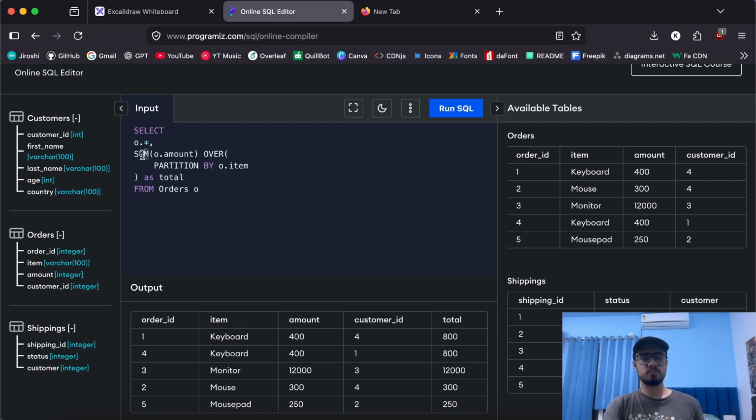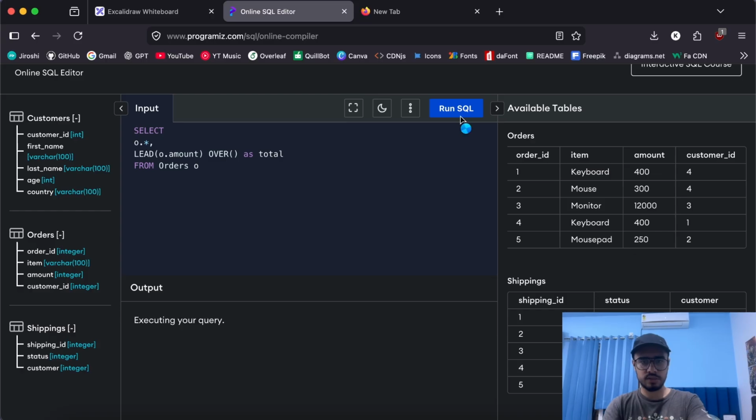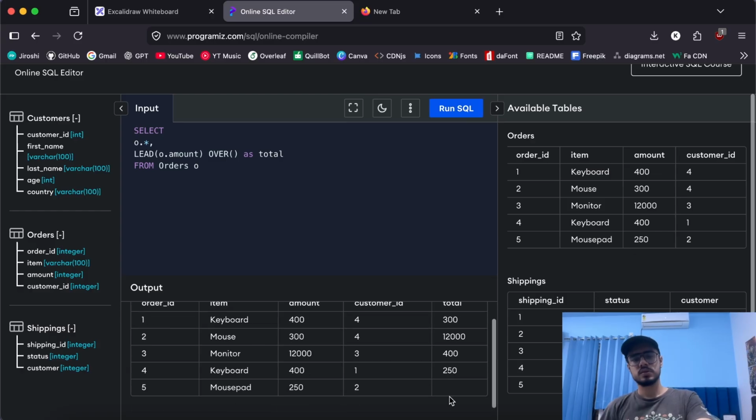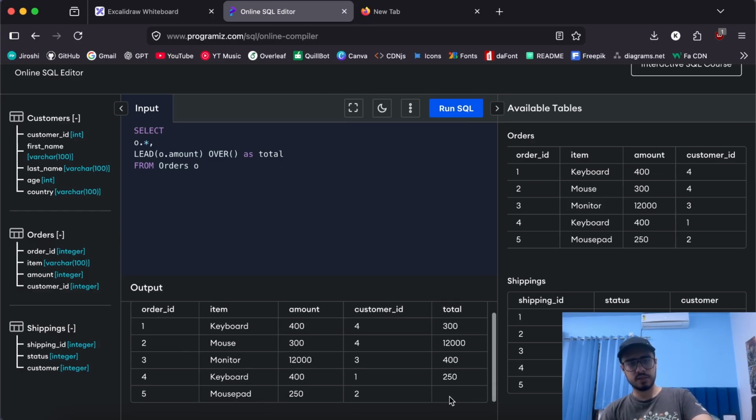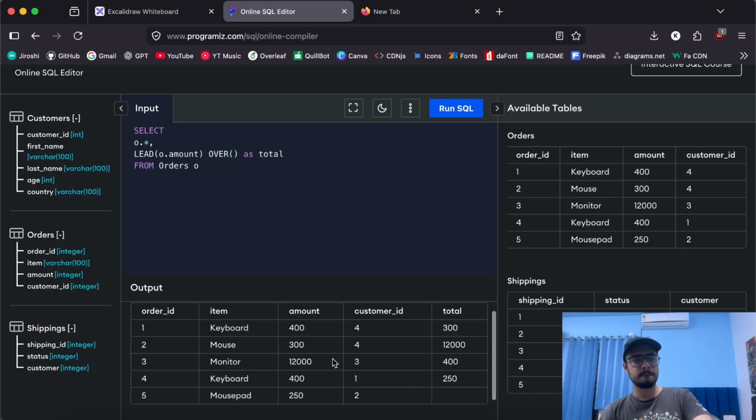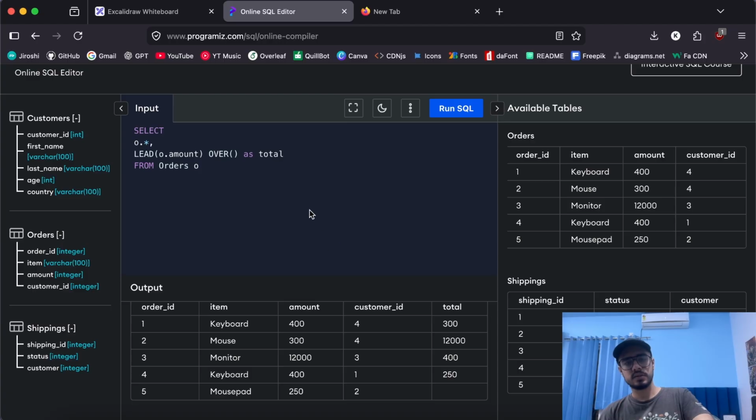Now there are some more operations that you can perform over window functions, like something known as lead. Let's do one thing. I'll remove the partition again and I'll run the SQL. Now you can notice that we have applied something called lead. Now what does lead do? Lead is applied to the amounts field in the table, and it takes the adjacent next row to the current row. Let's say we are on keyboard, it takes the adjacent row, that is mouse.